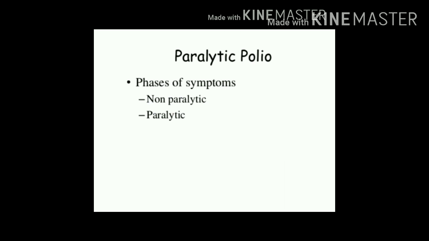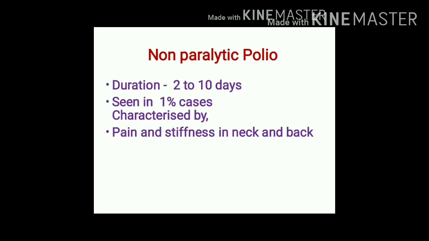The next part in the spectrum of poliomyelitis includes non-paralytic polio and paralytic polio. Non-paralytic polio is seen in 1% of cases. This stage is characterized by pain and stiffness in muscles of the neck and back. The illness lasts for about 2 days to 10 days.